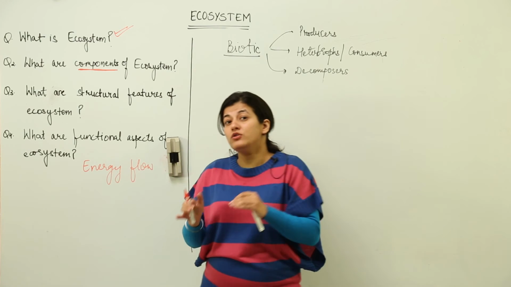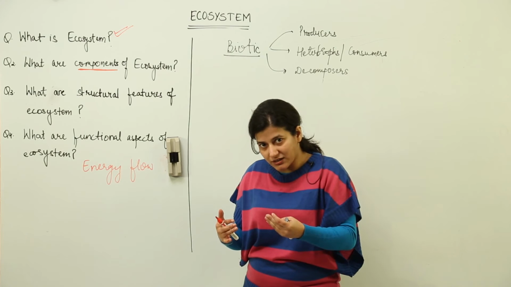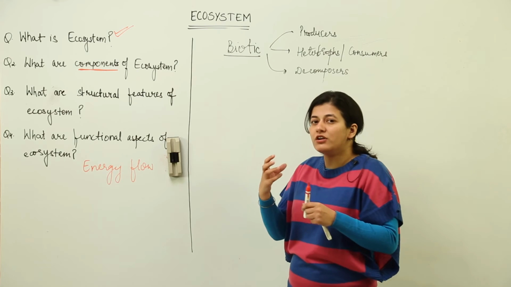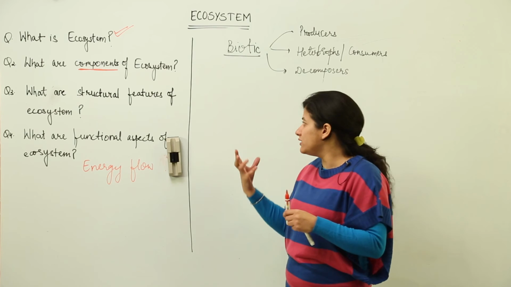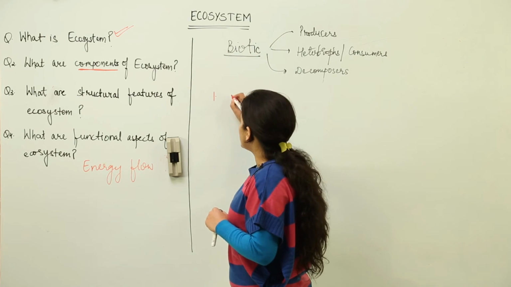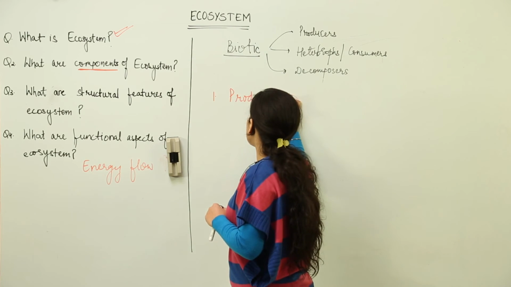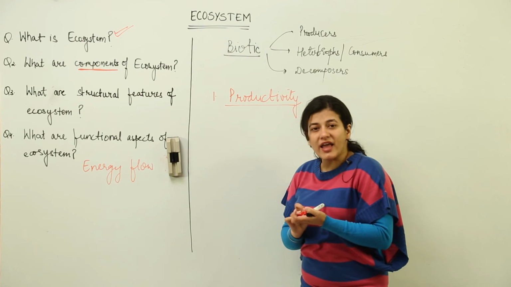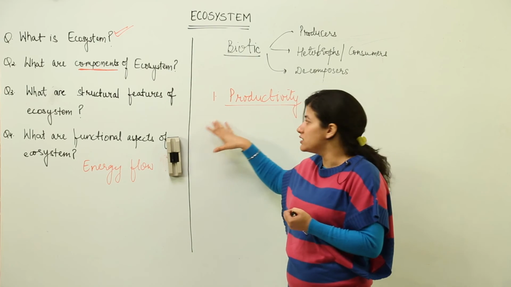But let's talk about who has produced that energy. There must be some living entity which has produced that energy, because we don't consume inorganic nutrients directly. You would never go and eat iron filings or chalk directly and not eat the organic food. So we have the most important functional aspect, that is productivity: how the inorganic energy is converted to organic energy. What are the processes involved, and which biotic components are involved in this productivity.